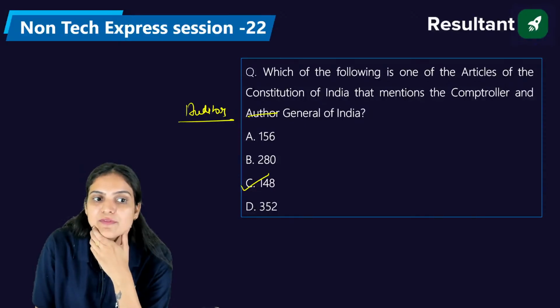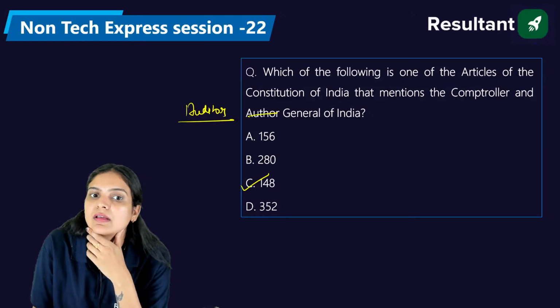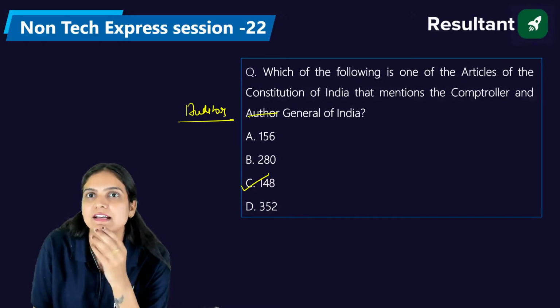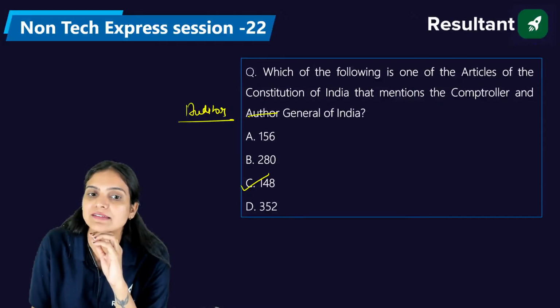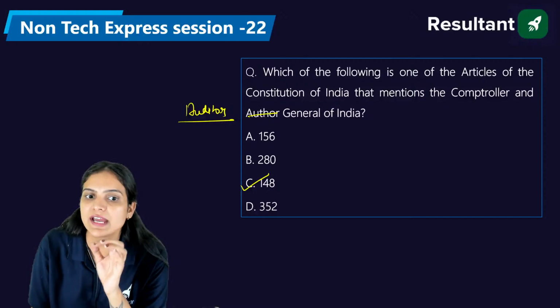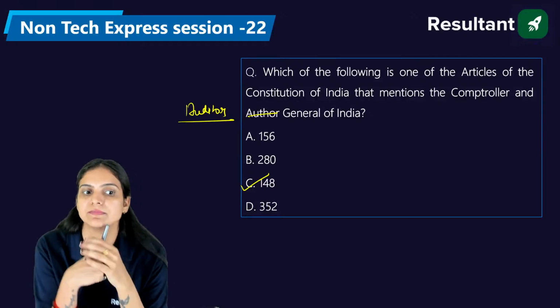1971, 1975. Okay. Anyone else? I know that the emergency we had was three times, but I'm just asking about the years in which we had that emergency levied in our country. 1971, 1975, and another one.